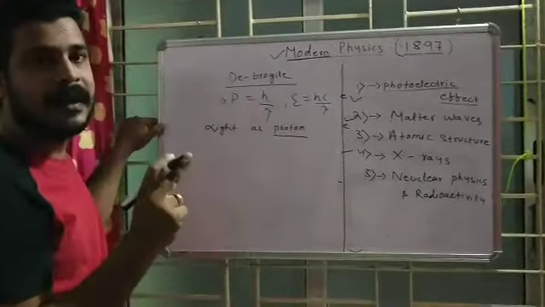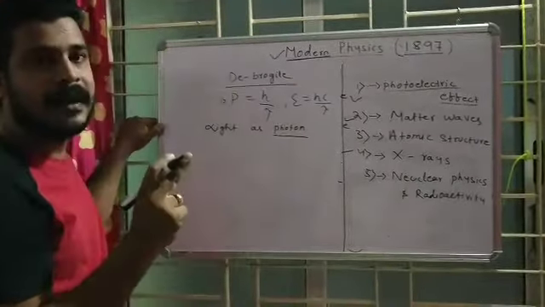So here again confusion arises. What confusion? How is the momentum related to this lambda? This equation relates lambda, which stands for wave nature, and p, which stands for particle nature. And here also he has given a formula, E equals hc by lambda.